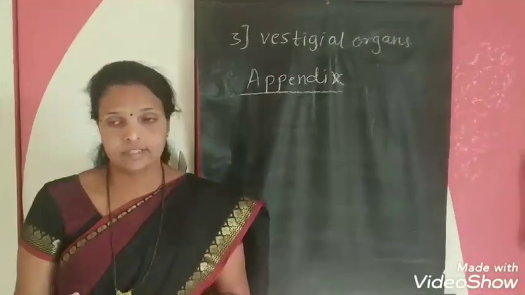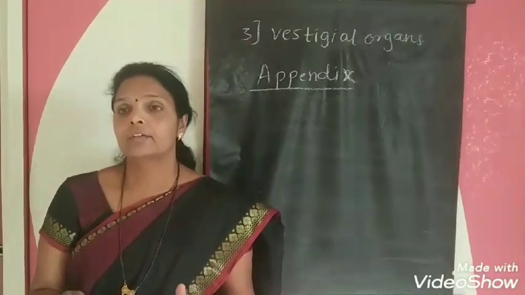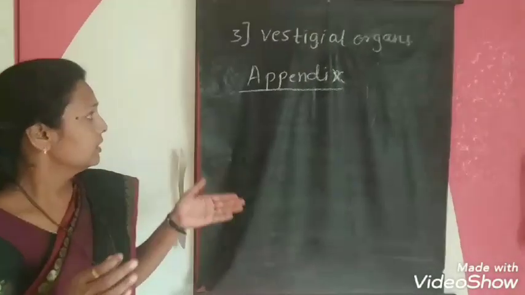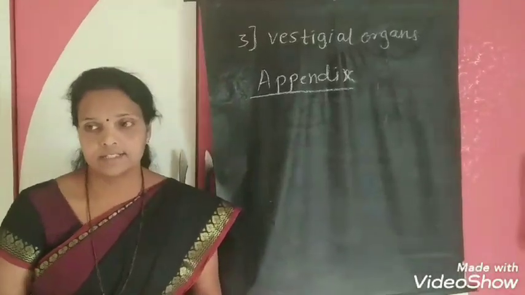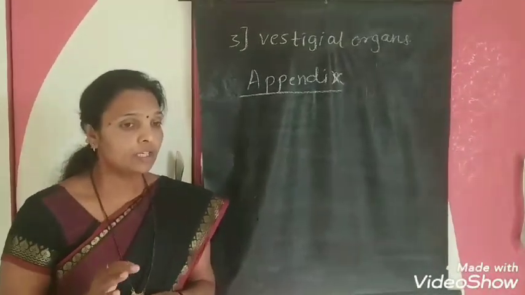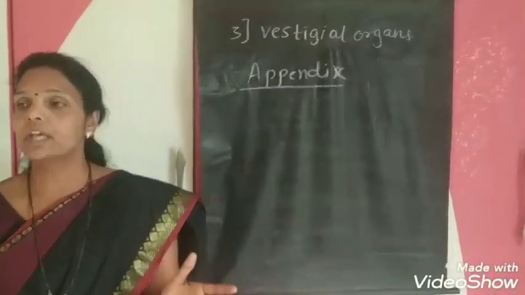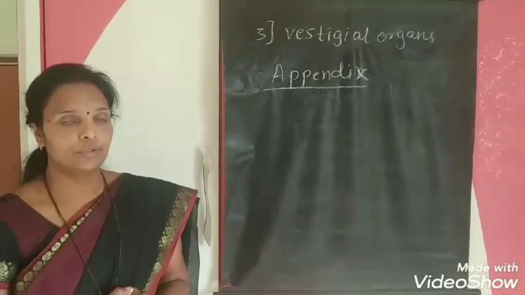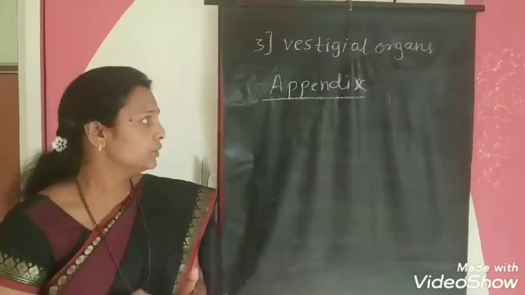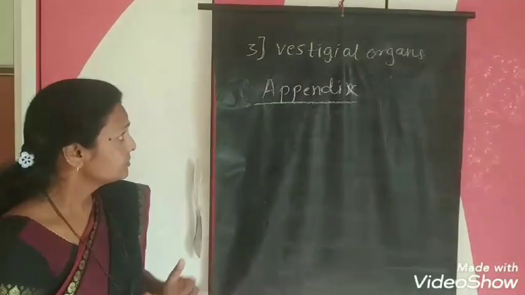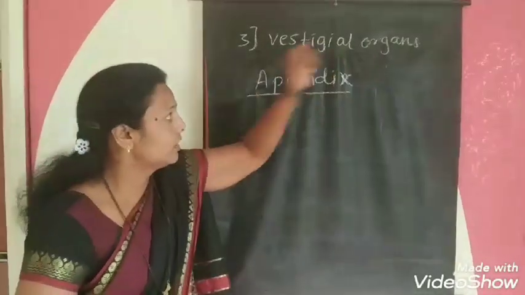But afterwards, nowadays with modern technology we are eating cooked food. Compared to the olden days, cooked food is very easy to digest. It is not raw. In olden days, human beings were eating raw material. But nowadays, we are eating cooked food. And so, this appendix is not useful in human beings. And so, this organ is nowadays called a vestigial organ.